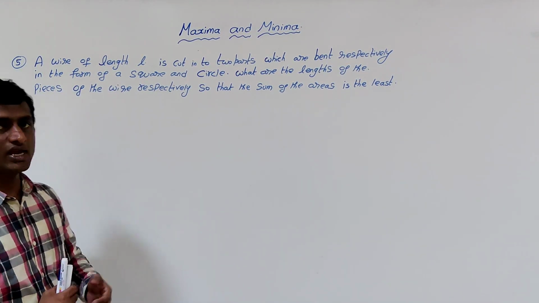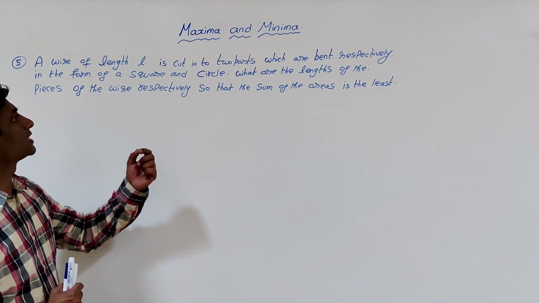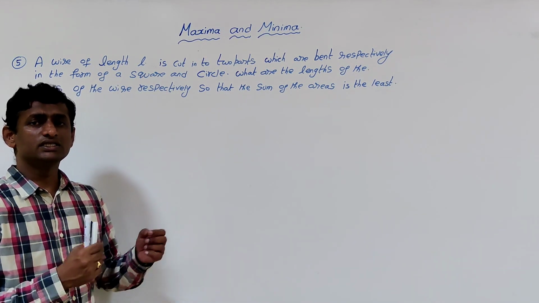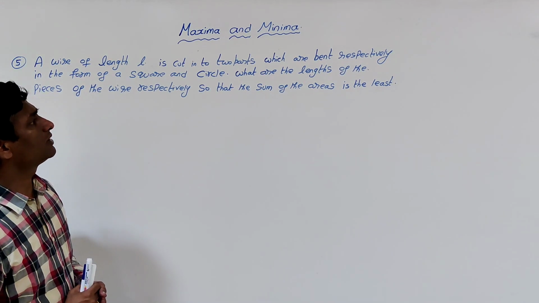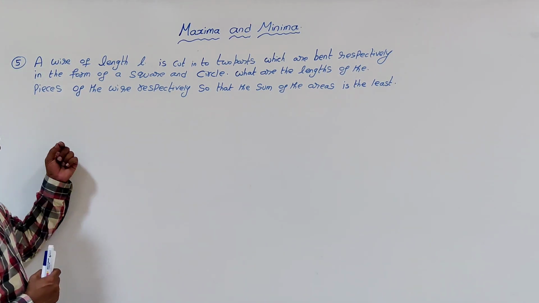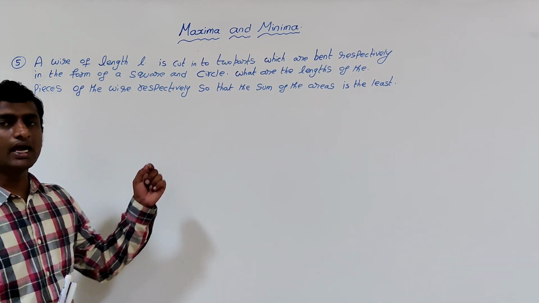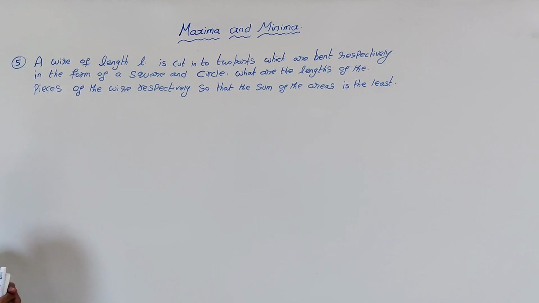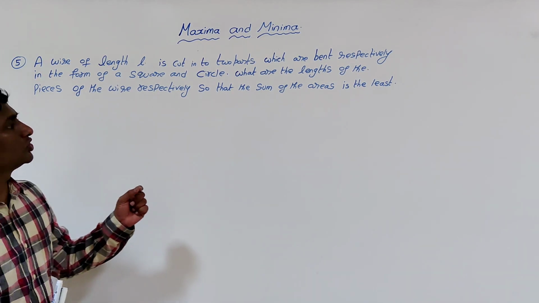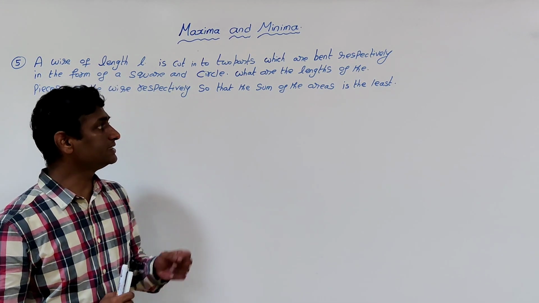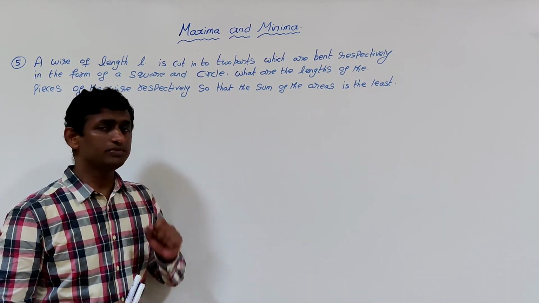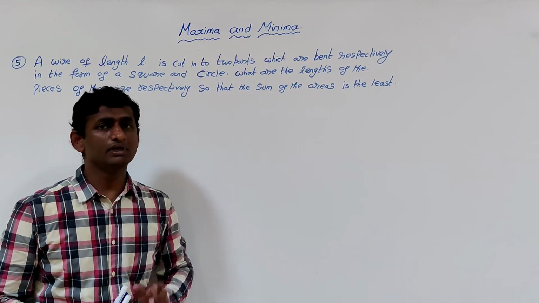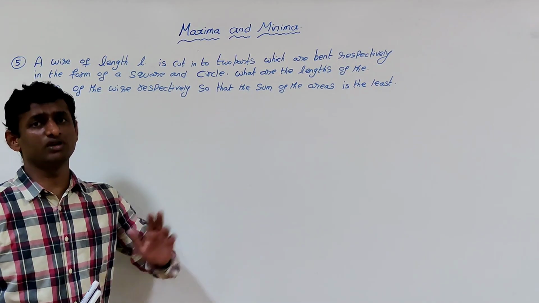A wire of length L meters is cut into two parts, which are bent respectively into the form of a square and a circle. What are the lengths of the pieces of the wire respectively, so that the sum of the areas is the least? Least means minimum. So for what values of x will the sum of the areas be minimum?